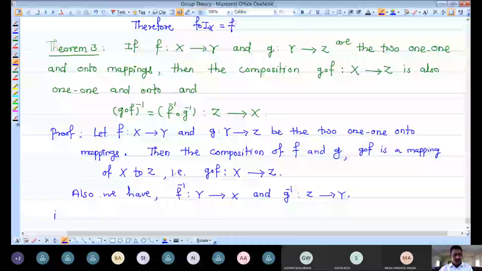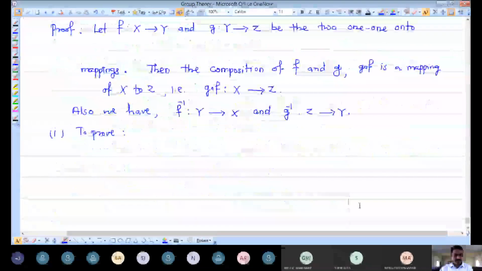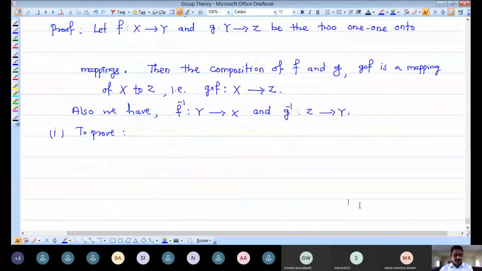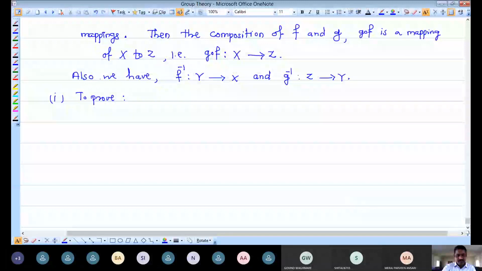Okay, first, I am writing a statement that we want to prove. For the given two one-to-one and onto mappings F and G, their composition is defined, and the composition is G composition F. Now we want to prove that this composition is a one-to-one and onto mapping.